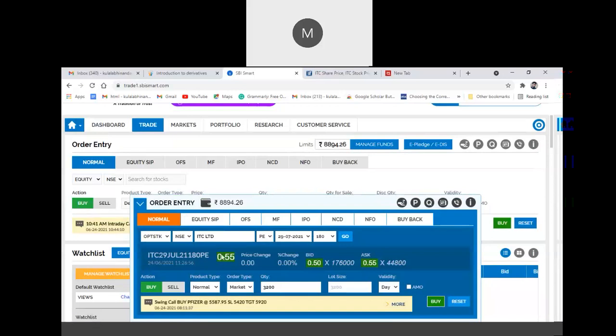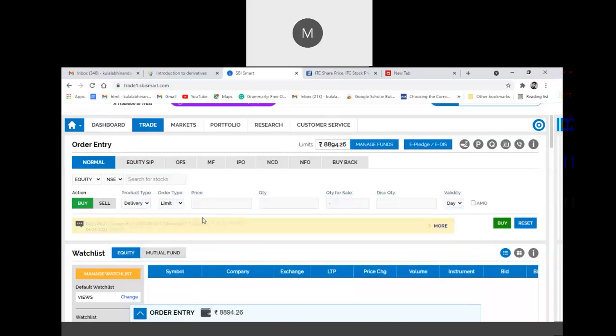I purchased this option contract at 0.55. If tomorrow the premium increases to 1.55, I make a profit of 1 rupee per quantity, and since I purchased 3200, the total profit is 3200. Likewise, we can exercise the option contract in the market.